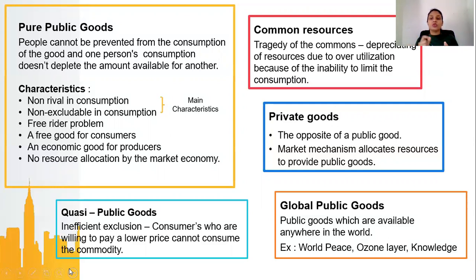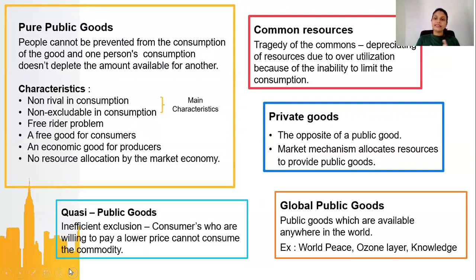Therefore, the resources are being overutilized. The term tragedy of the commons refers to the depreciation of resources because they are being overutilized. They are overutilized because of the inability to limit consumption, since they are non-excludable. Anyone can consume.